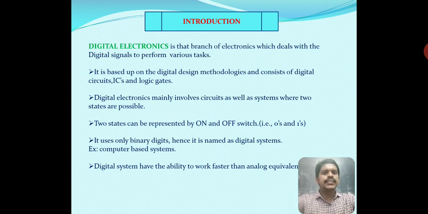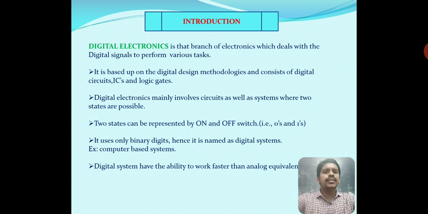Digital electronics is that branch of electronics which deals with digital signals to perform various tasks. Digital signals have a two-state representation, either 0 or 1, depending upon the digital logic.